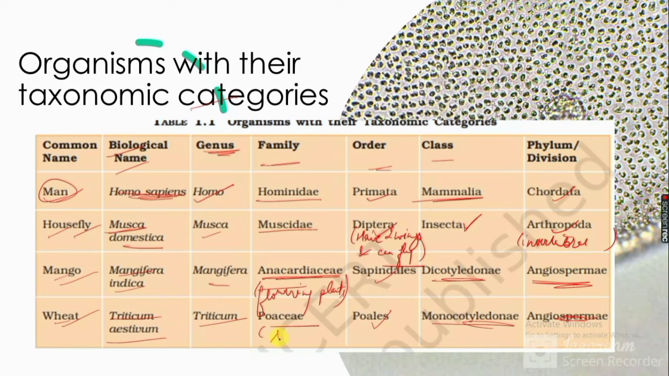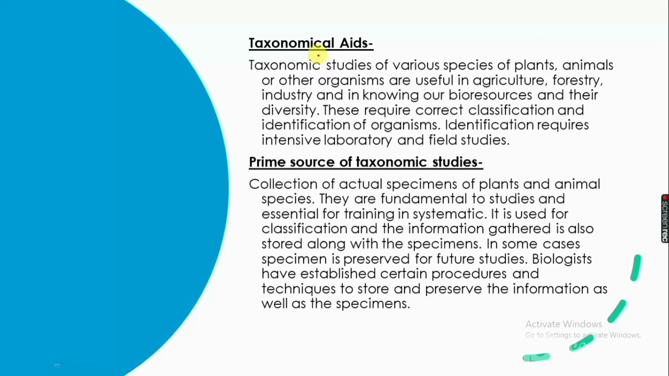Taxonomic aids. Taxonomic studies of various species of plants, animals, or other organisms are useful in agriculture, forestry, industry, and in knowing our bioresources and their diversity. These require correct classification and identification of organisms. Identification requires intensive laboratory and field studies, which means we have to gain more and more knowledge to identify.